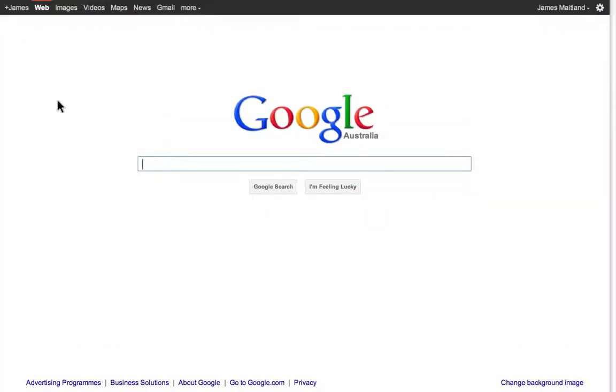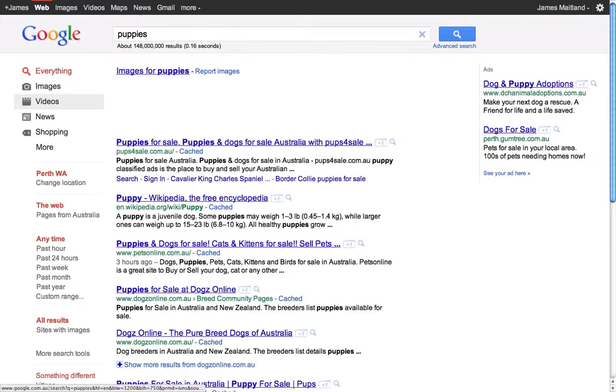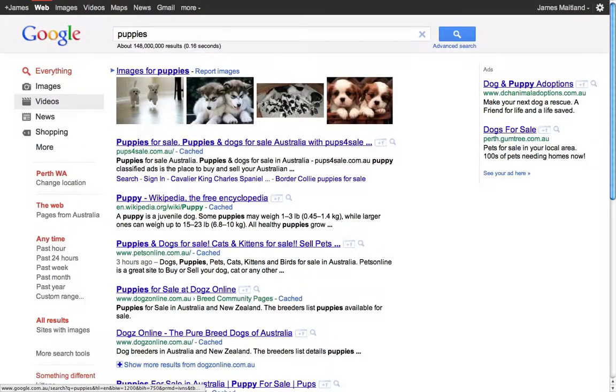So we do a Google search. How do we find things? We always know we can just type a word and it finds, say, puppies. Now this is what's known as universal search. It's finding pictures, web pages and everything like that. On the side here we've got the choices: everything, images, video, news, shopping and more.